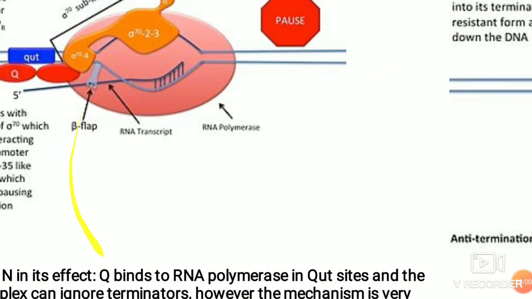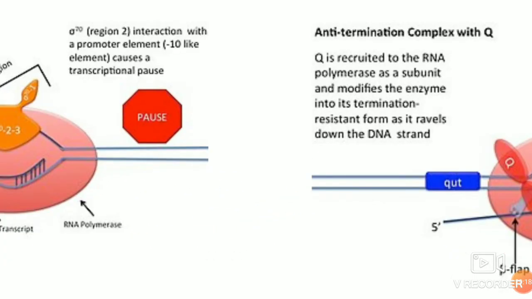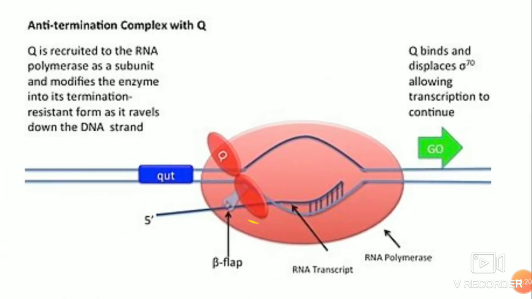So you can see here, like the NUT site, there are QUT sites also, which, once they are transcribed, are recognized by the Q protein, and the Q protein comes and binds, interacting with the sigma 70 subunit 4. Once this interaction happens, the sigma unit is taken off, which helps in the recognition of the termination factor by the whole complex.